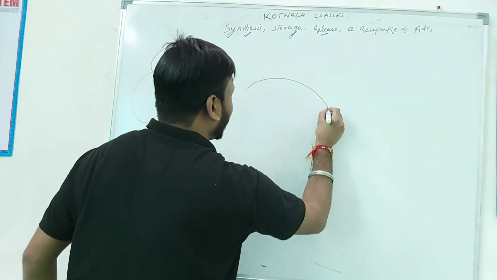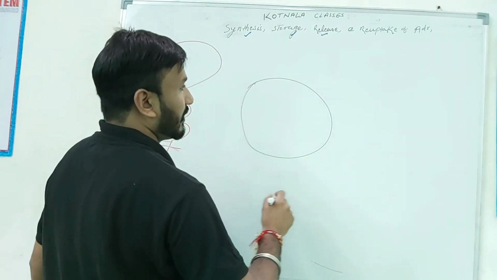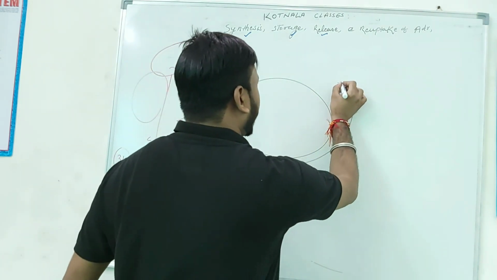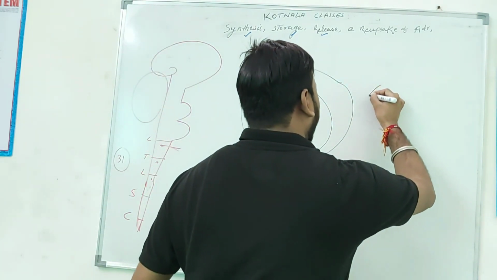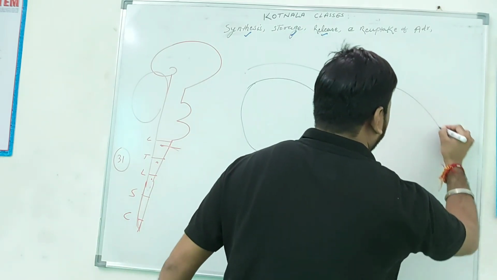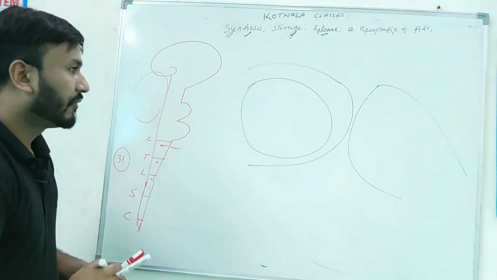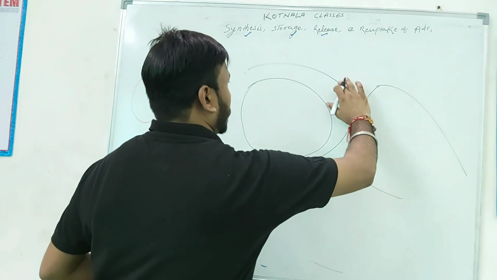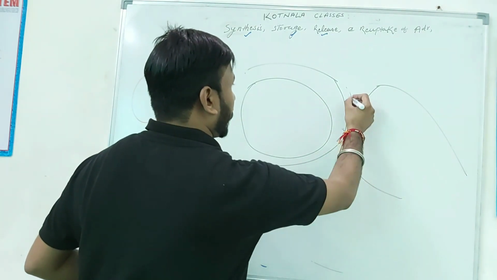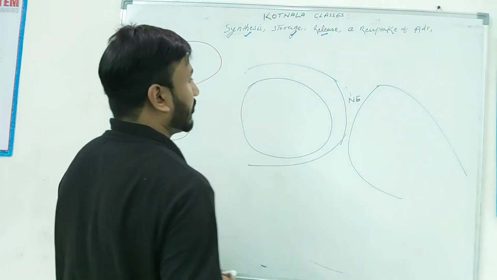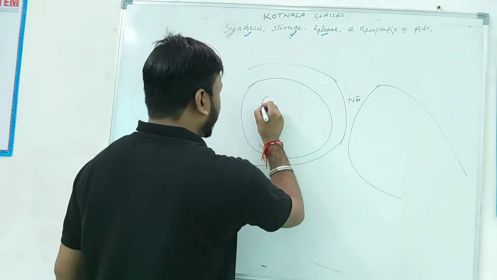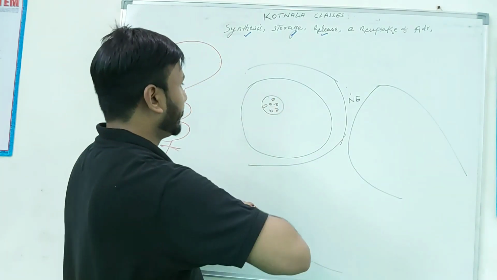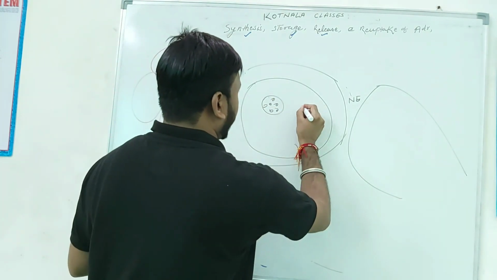Okay, this is the vesicle. Here is the nerve ending from one neuron, and here is the other postsynaptic neuron, right? You know that the vesicle has dopamine, and the vesicle has epinephrine.